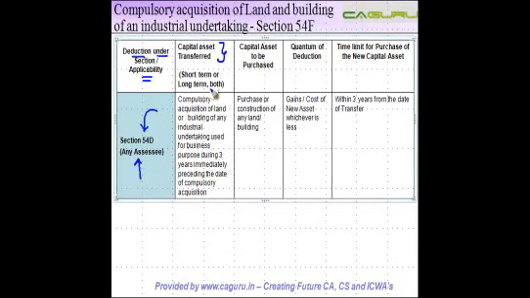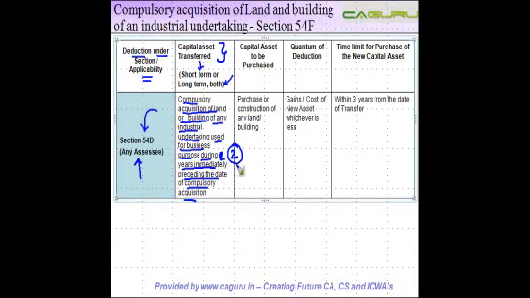What should be the capital asset transferred? It could be either a short-term capital asset or a long-term or both. What I mean by this is, let's say the land might be a long-term one, the building might be a short-term one, doesn't make a difference. And what happens is that there is a compulsory acquisition of land or building of any industrial undertaking used for business during 2 years immediately preceding the date of compulsory acquisition. My apologies, I said 3 earlier, this is actually 2, as I discussed in the previous one also.